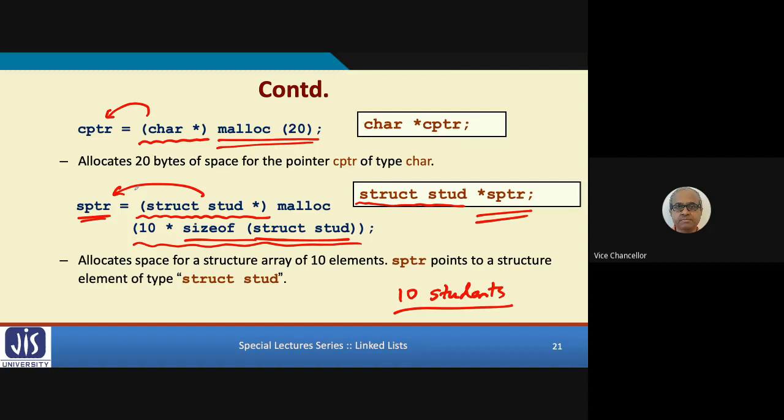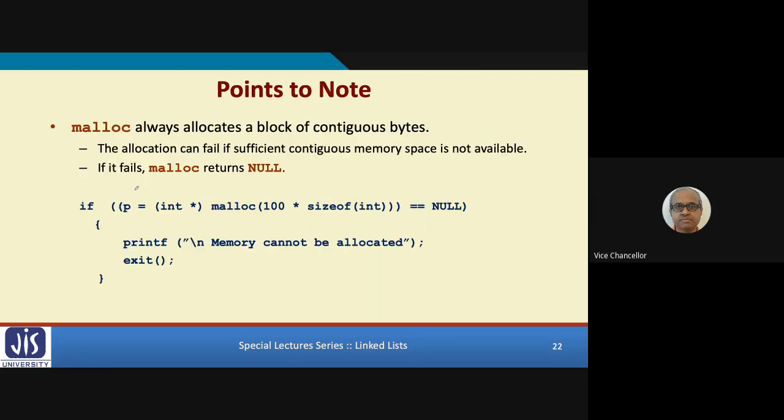This is how we do it. Let's look at another thing: when you do a malloc, a single malloc statement allocates a contiguous block of bytes. But if we use multiple mallocs, then each malloc can allocate space from different memory places.